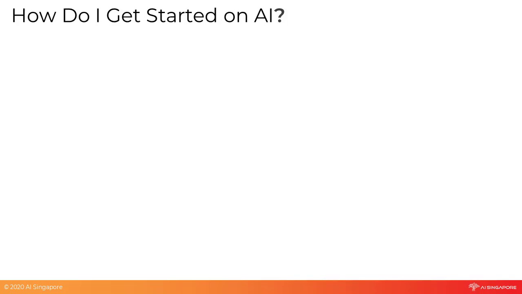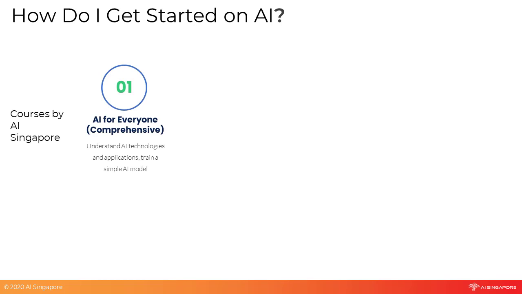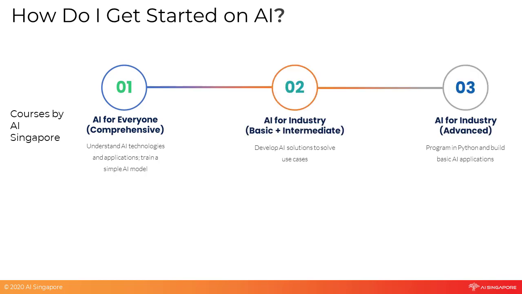AI Singapore has developed courses to help you get started on AI. You are currently watching the abridged version of AI for Everyone. If you are keen to learn more, you can watch our full version on our website. It is a 3 hours long program comprising of theory and hands-on to build a simple AI model. Those who are keen to advance further can register for our AI for Industry program, where you learn how to program in Python programming language and build AI models from scratch.